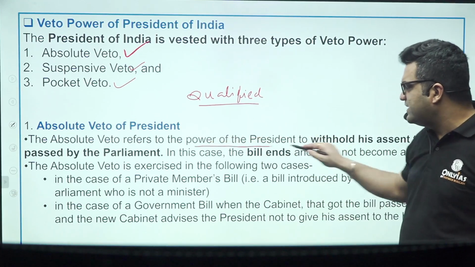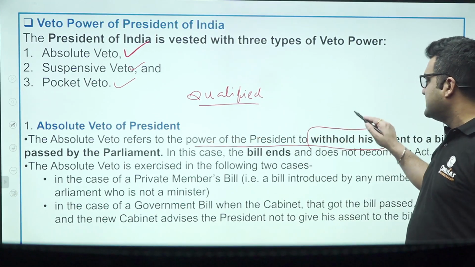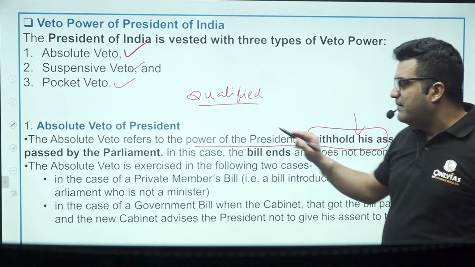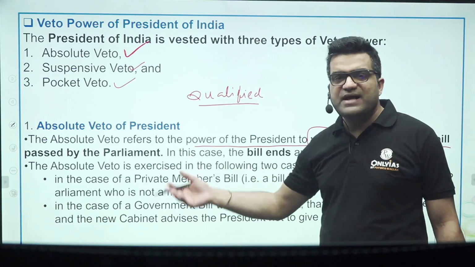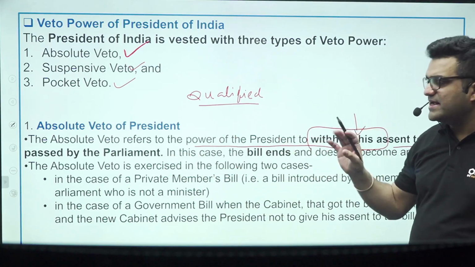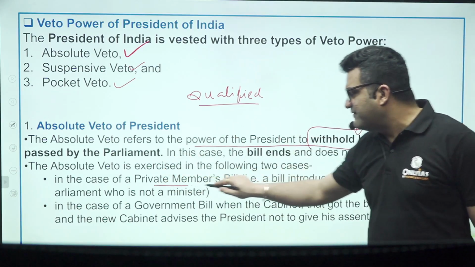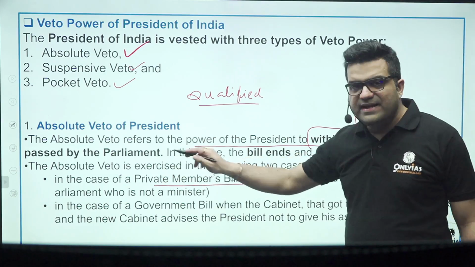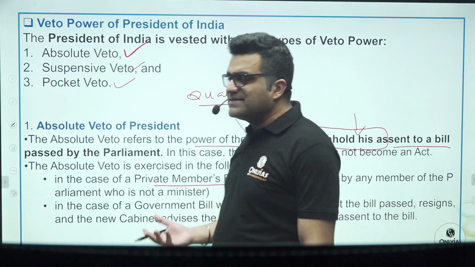Absolute veto refers to the power of the president to withhold his assent to the bill passed by the parliament, and he notifies that he is rejecting the bill. In case of a private member's bill, ordinarily absolute veto would be exercised by the president.